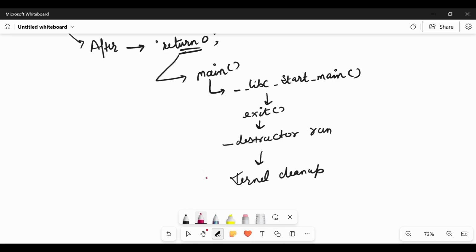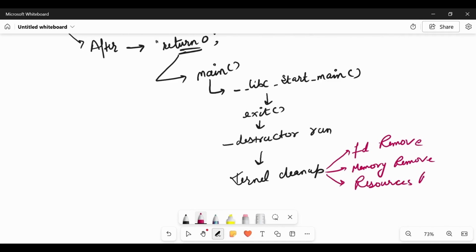At the cleanup stage, any file descriptor we have involved is removed, memory is removed, any resources allocated by the kernel are removed, any pending signal or anything whatever has been removed, and the kernel removes the process from the process table.